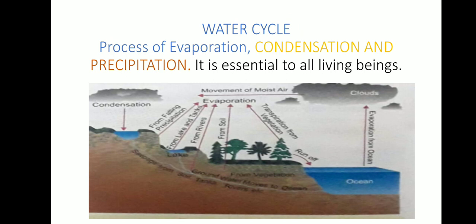That's called transpiration. It gets added in the evaporation. After evaporation, condensation takes place, means the cooling of the water vapors takes place, and then precipitation. Then the water comes back again on the Earth's surface in the form of rain or snow. So the water cycle is continuous, and it is very important on the Earth.